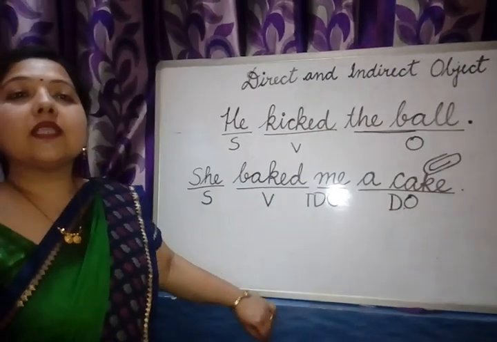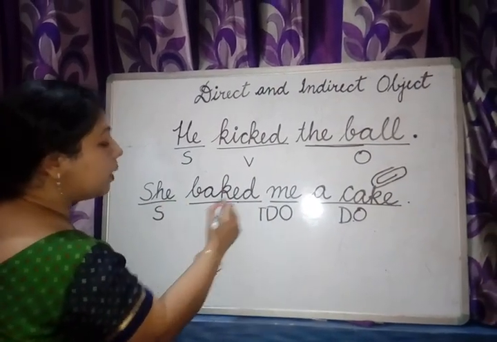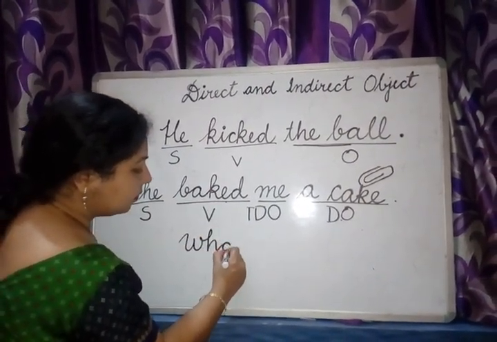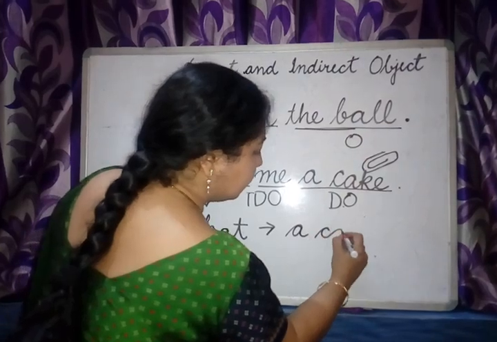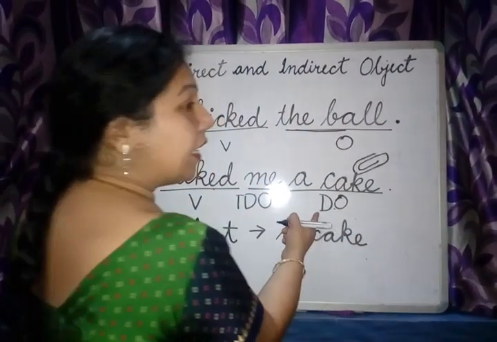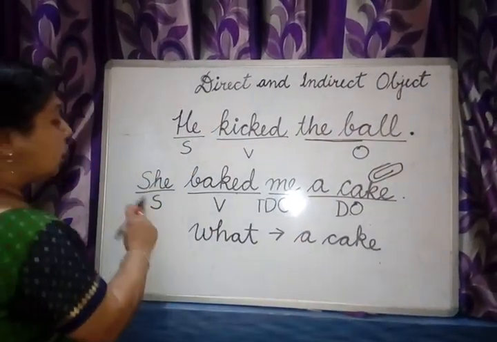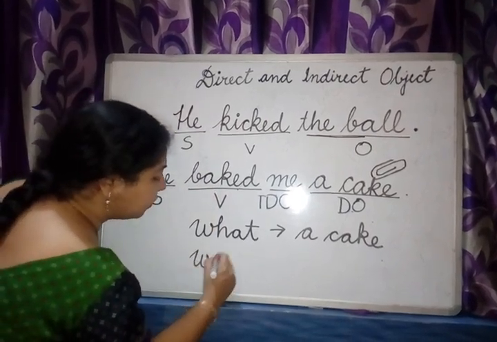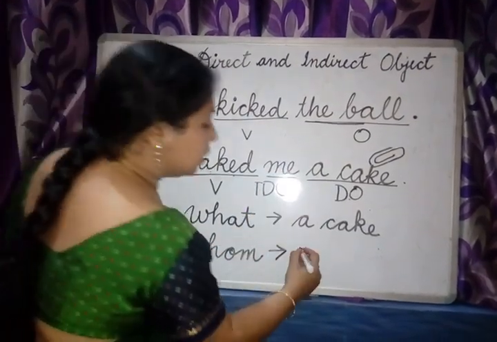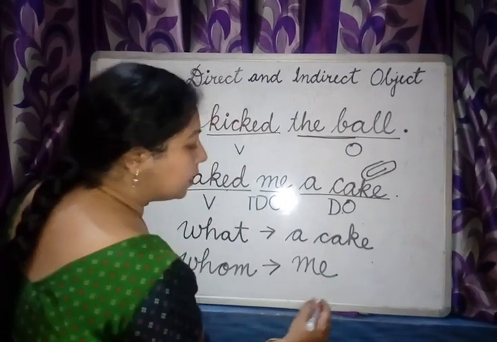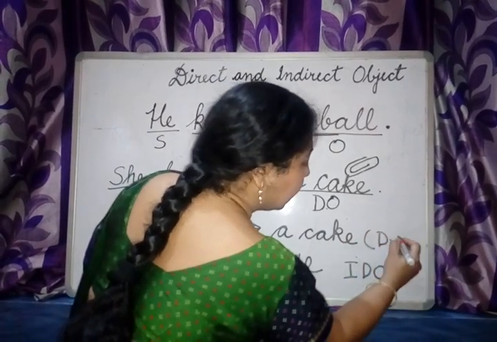How to find the direct and the indirect object? She baked, if I ask the question after baked, she baked what? The answer that we get to this is a cake. So cake is direct object. So the answer to the what will be the direct object. She baked whom? That means for whom she baked. She baked for whom? Then we get the answer, she baked for me. Then me is the indirect object and cake is direct object.